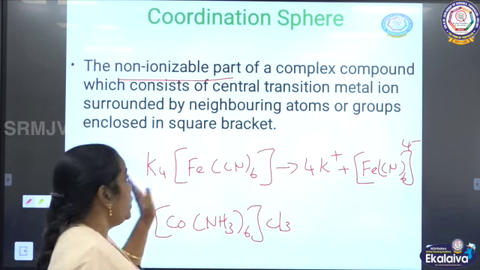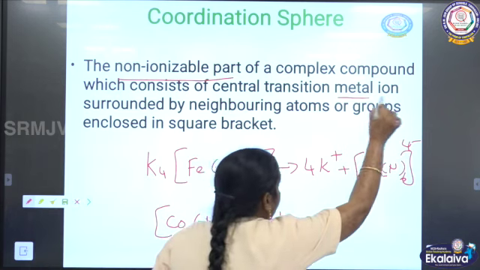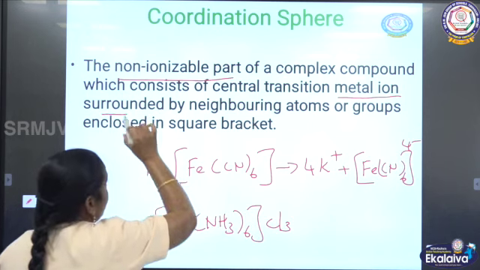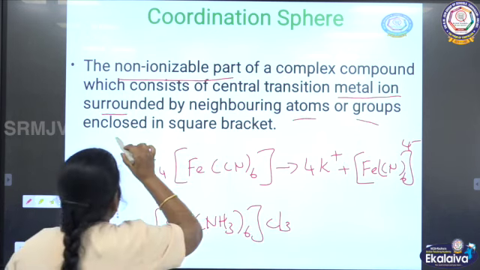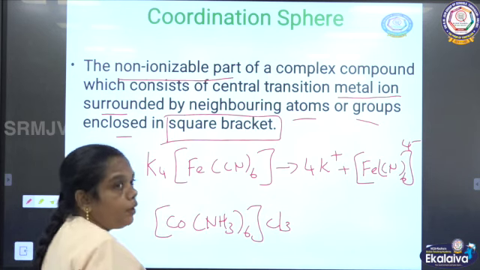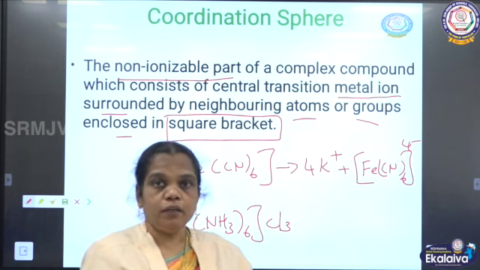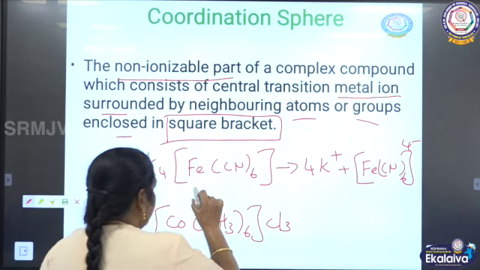The coordination sphere. The central metal atom is surrounded by a number of atoms or groups of atoms enclosed within the square bracket. From that you have to identify the coordination sphere. So why is it called a sphere?